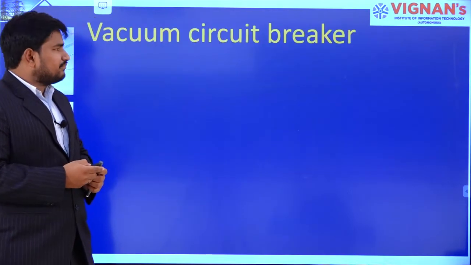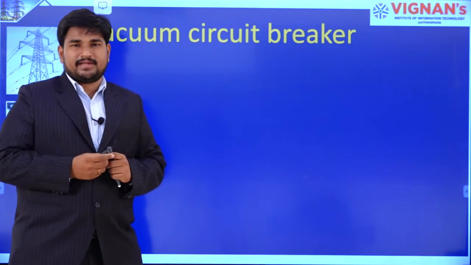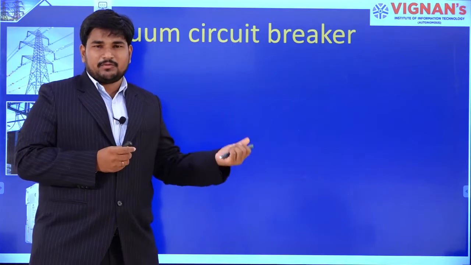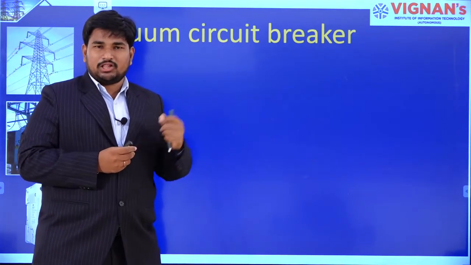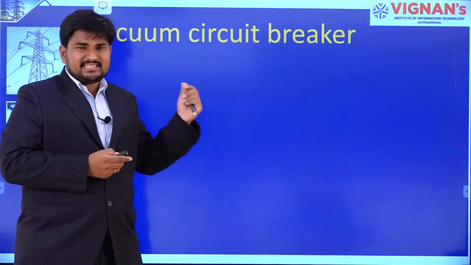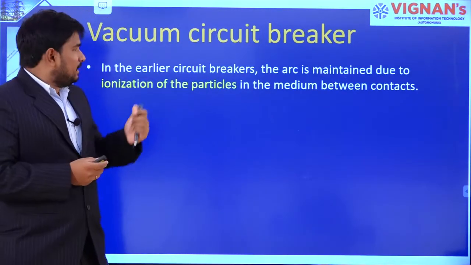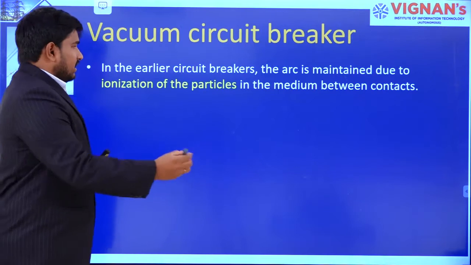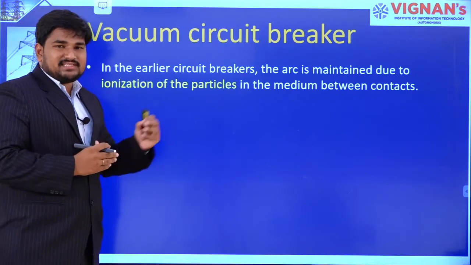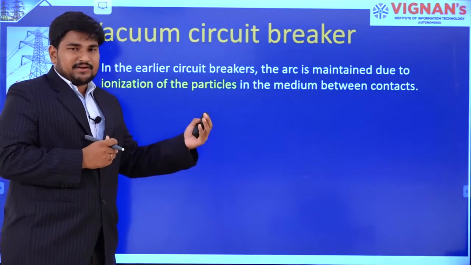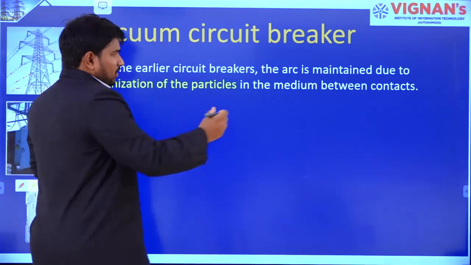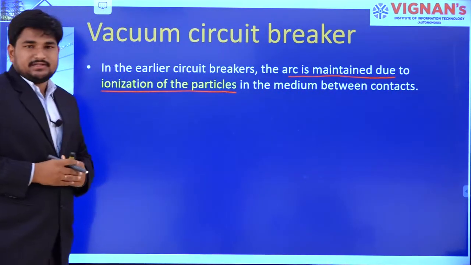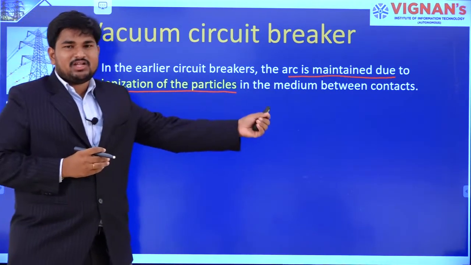So, what is a vacuum circuit breaker? In previous classes we saw the air brake, oil and SF6 circuit breakers. In those cases, if you remember, the arc is maintained due to ionization of the particles present between the contacts.